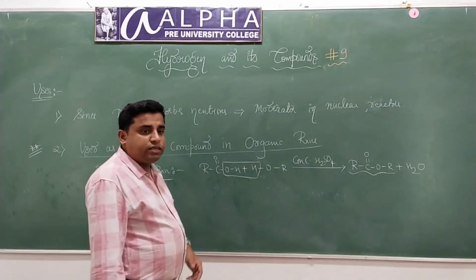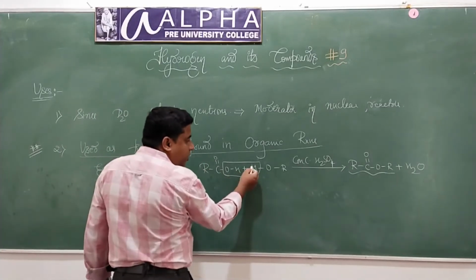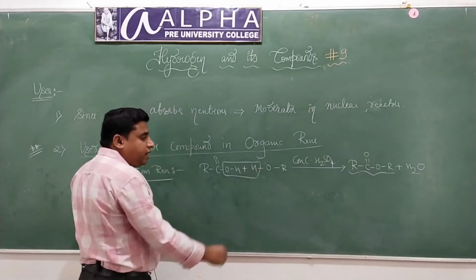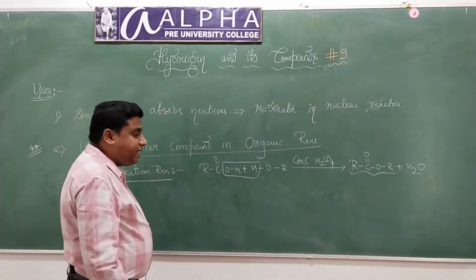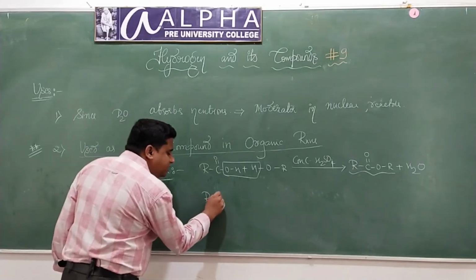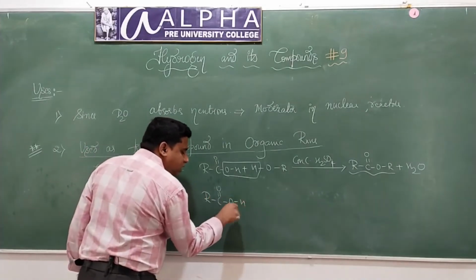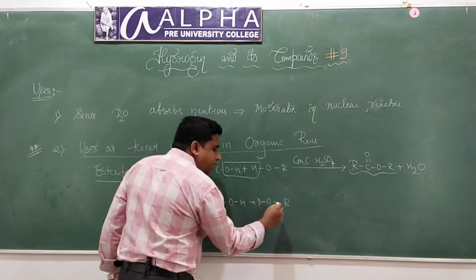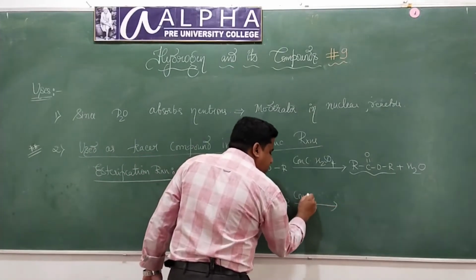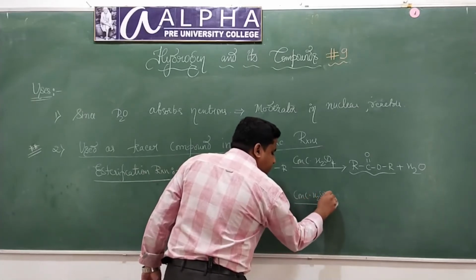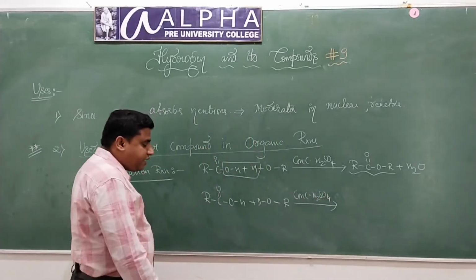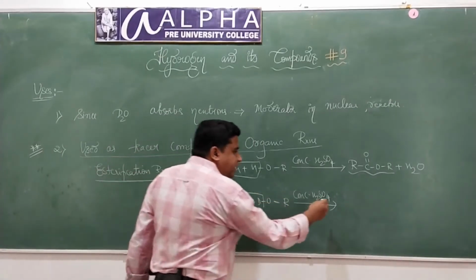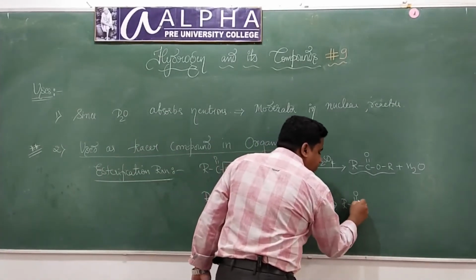So what I'm going to do is replace this normal hydrogen with deuterium. What will happen? RC double bond OH, carboxylic acid, is now treated with ROD, in the presence of concentrated sulfuric acid. Now what is going to happen? This is getting eliminated, and the same esters are formed.